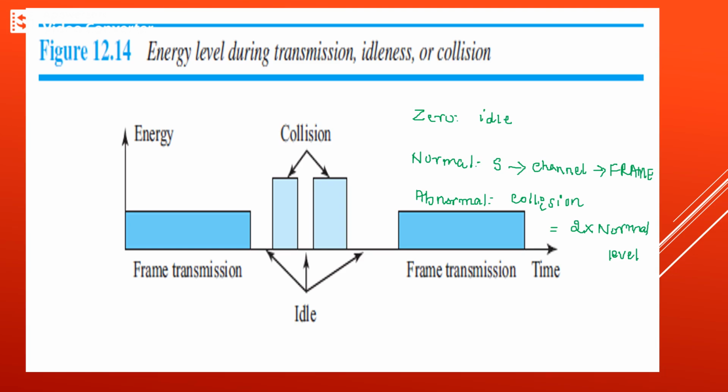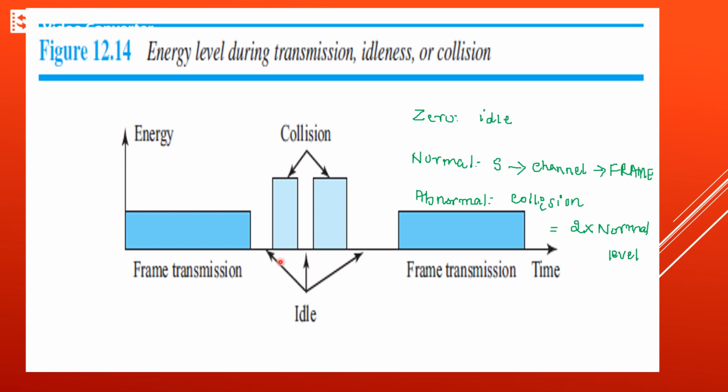Therefore, a station that has a frame to send, or is sending a frame, needs to check the energy level of the medium in order to identify whether the channel is free, busy or in collision mode. We can observe that in the diagram.